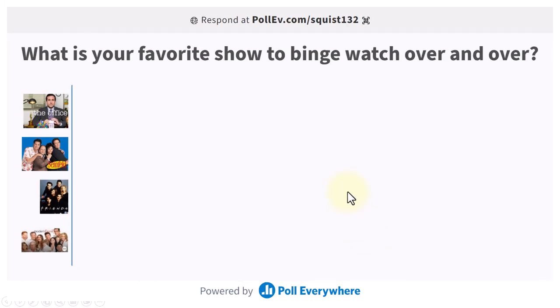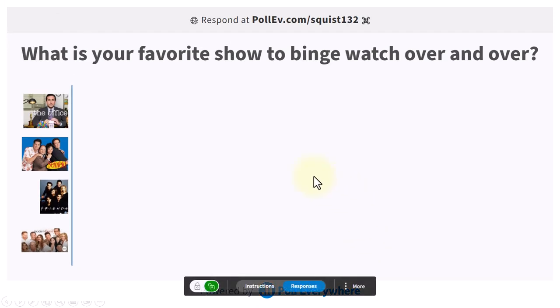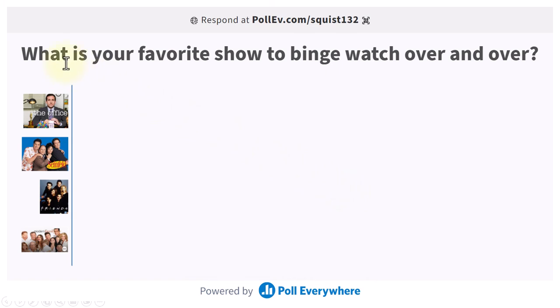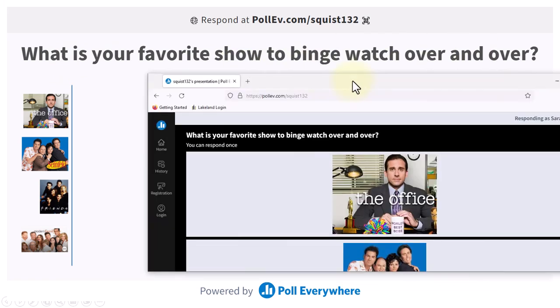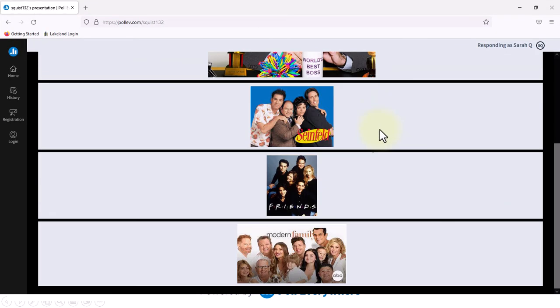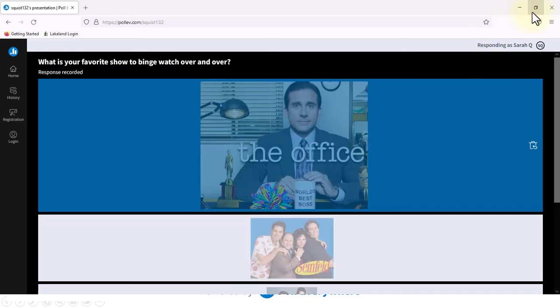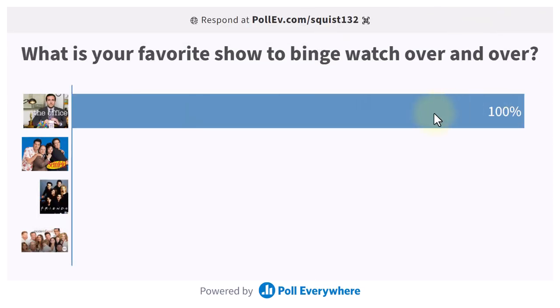So then we move to our next slide, and this is a multiple choice, and this one is: what is your favorite show to binge watch over and over again? So we have four pictures, and again, if I bring over the student view, they see the multiple choice and they can decide which one they want to answer. And because I set the default for results, you're going to see real-time results as students answer. Because there's only one student, which is me, we're only going to see one response. But if you have a class of 20, you're going to start to see these bars fluctuate.